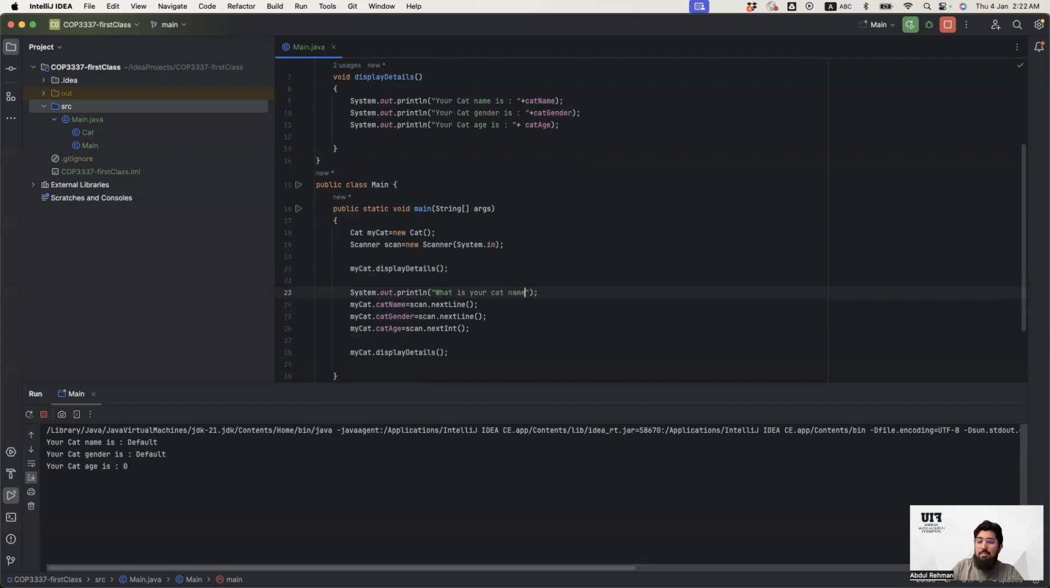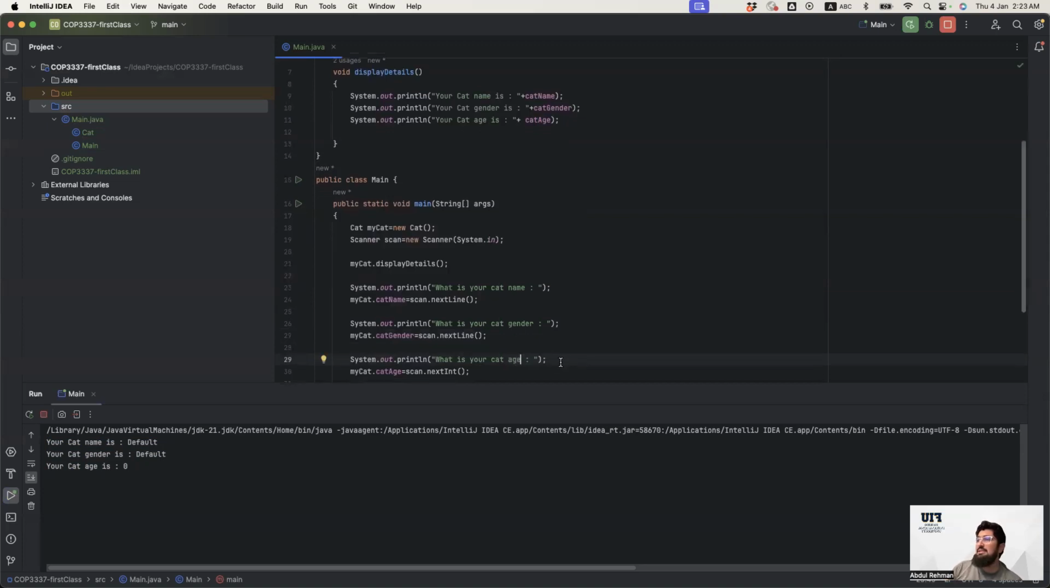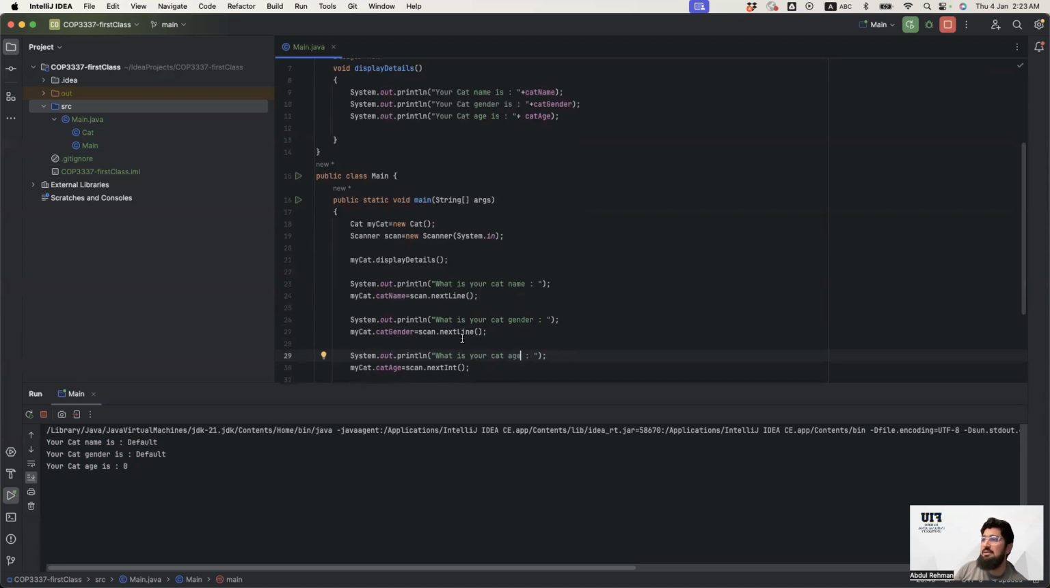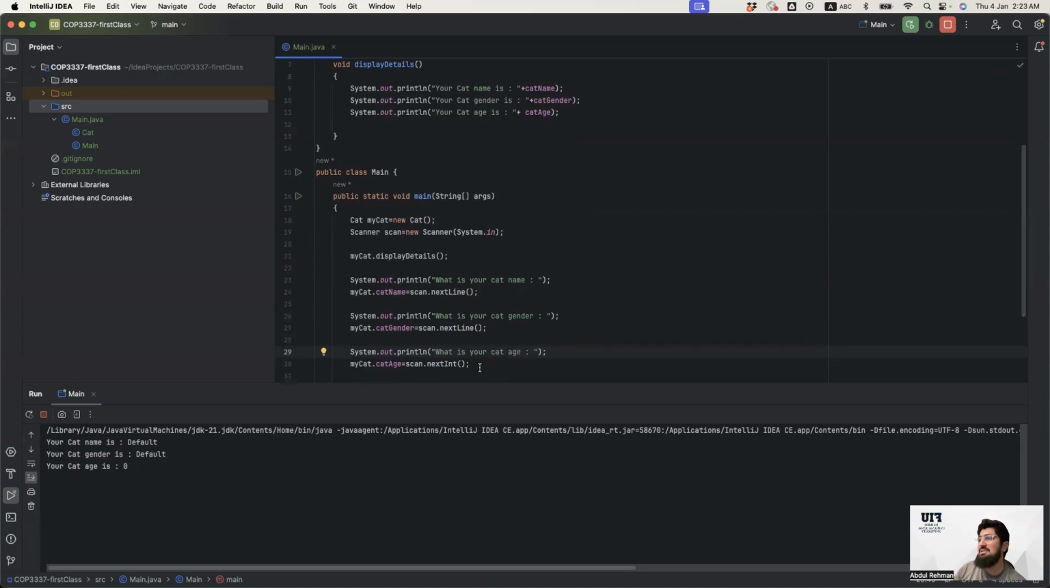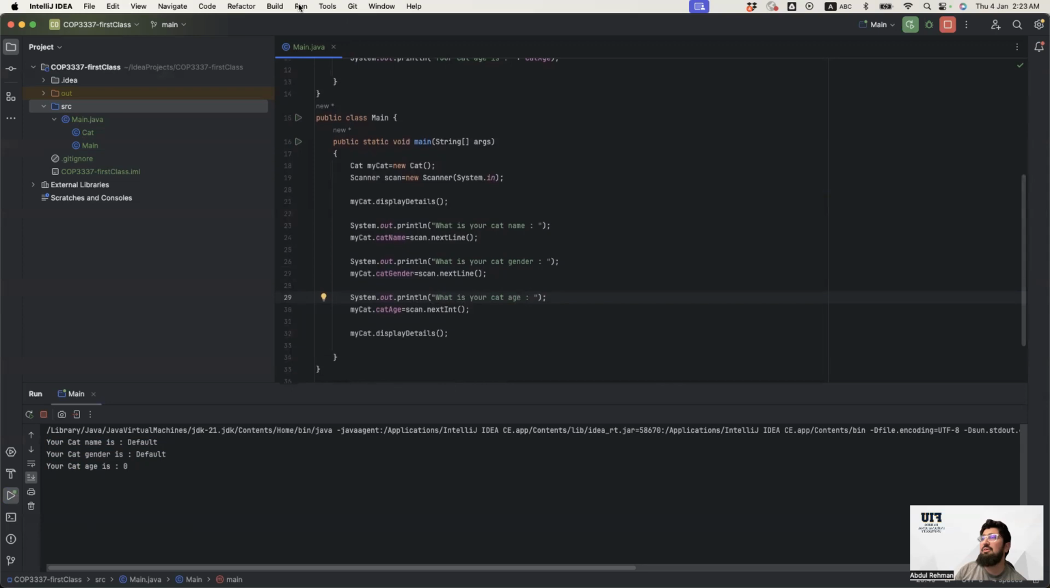So it is a good practice to leave some comments for users so that they are not lost in the code. Otherwise, everybody will not be as intelligent as you guys. So let's say I say cat gender and cat age. So what is your cat's age or what's your cat's gender? Everything remains the same, and now we run again.